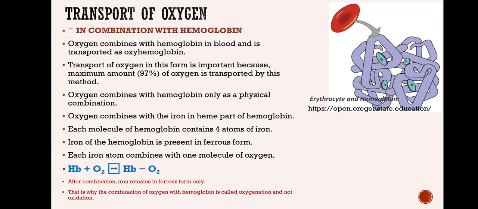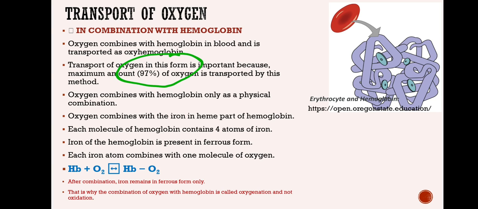And oxygen, when it combines with the hemoglobin, almost 97% of the oxygen is transported by this method only. Remember, 3% is dissolved in the water of the plasma of blood, and the remaining 97% of the oxygen will be transported with the help of hemoglobin. When hemoglobin combines with oxygen, it becomes oxyhemoglobin.